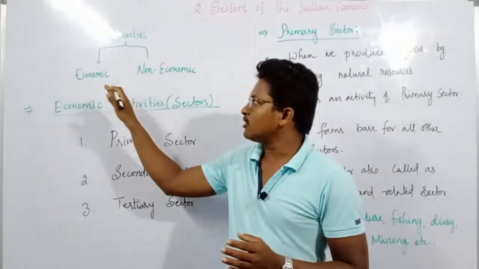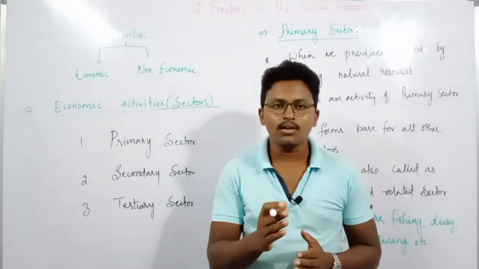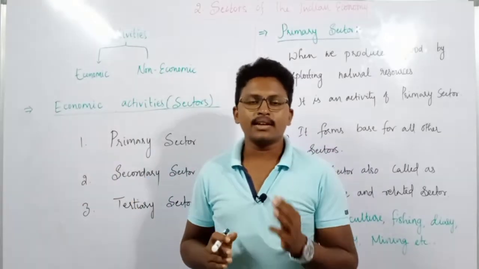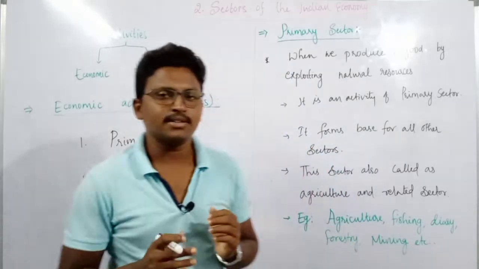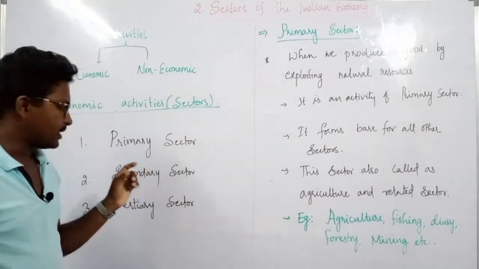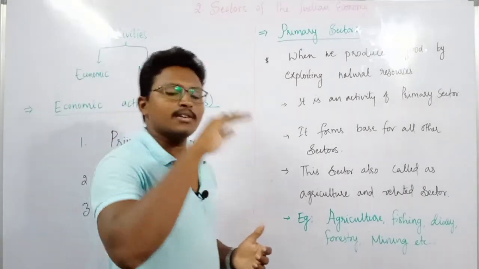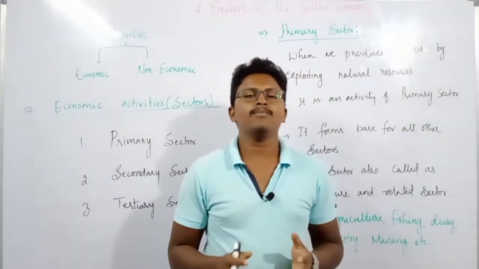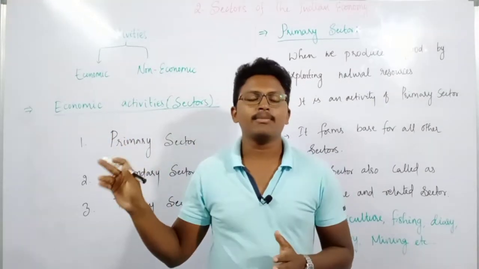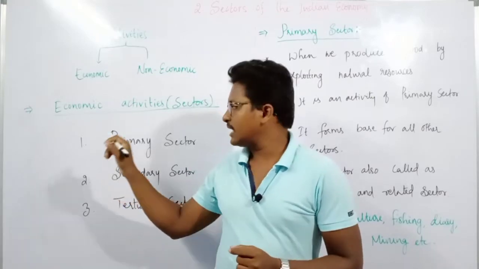Usually these economic activities are classified into three different sectors. We can also call these economic activities in the form of sectors. So how many sectors? Mainly three different sectors have been classified. What are those? The first one is primary sector, the second one is secondary sector, and the third is tertiary sector. So whatever the economic activities we all perform, these economic activities are classified into three different sectors: primary, secondary, and tertiary. Now we will discuss in detail each and every sector.